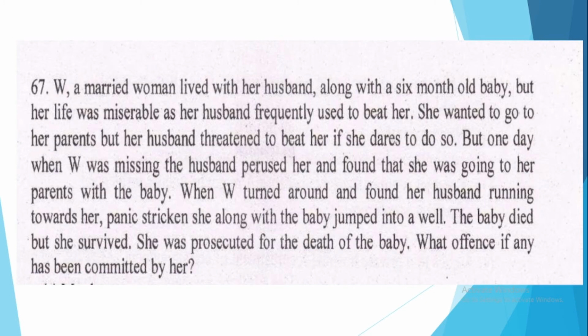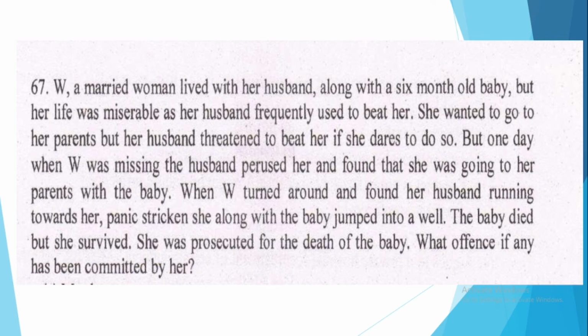Question number 67. So let us read the facts first. W, a married woman, lived with her husband along with a 6-month-old baby. But her life was miserable as her husband frequently used to beat her. She wanted to go to her parents, but her husband threatened to beat her if she dared to do so. But one day when W was missing, the husband pursued her and found that she was going to her parents with the baby. When W turned around and found her husband running towards her, panic-stricken, she along with the baby jumped into a well. The baby died, but she survived.